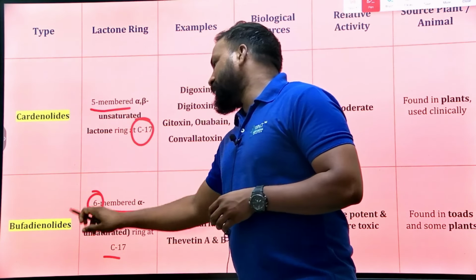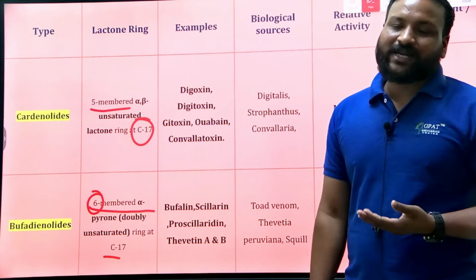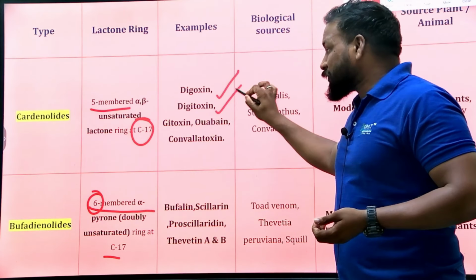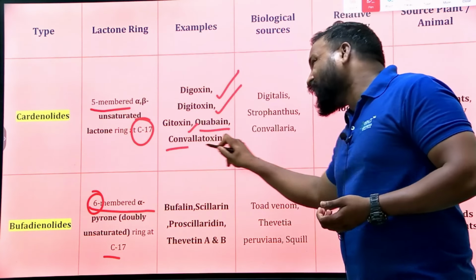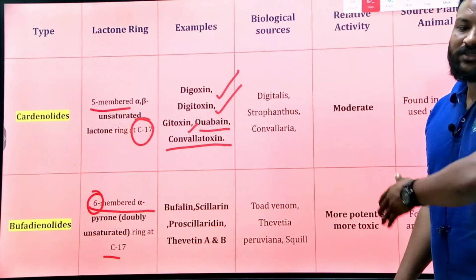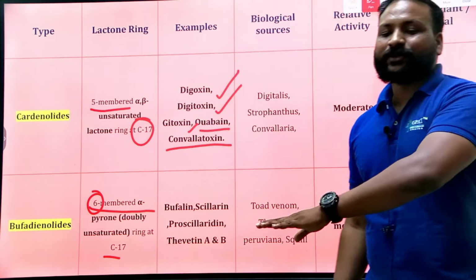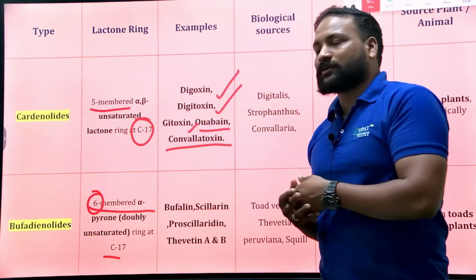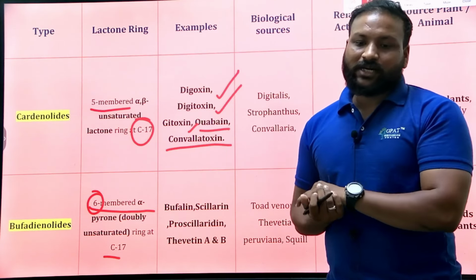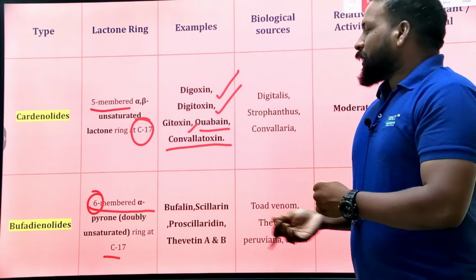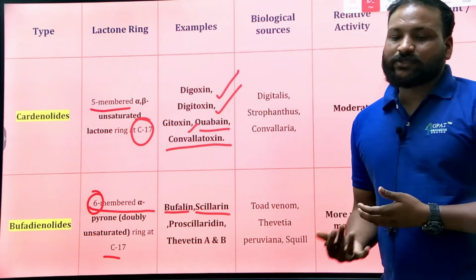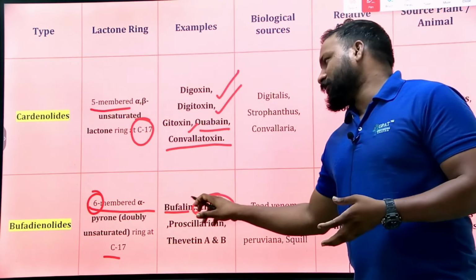Clear? Examples are digitoxin, digoxin, ouabain and convallatoxin. These are the cardenolides, with more cardiotonic activity. Both have cardiotonic activity, but cardenolides have more. Bufadienolides are bufalin and scillarin, which means squill, Indian squill, right?